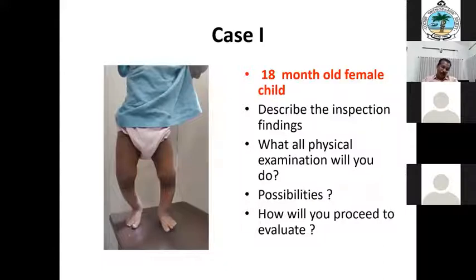Yes, sir. In varus deformity, there is a lateral thrust. That is more common in adults, but this is a child of only 1.5 years.